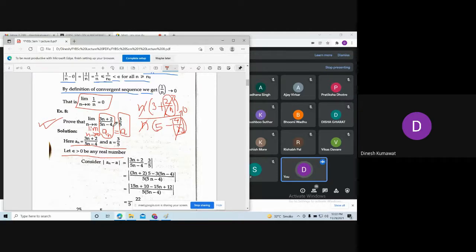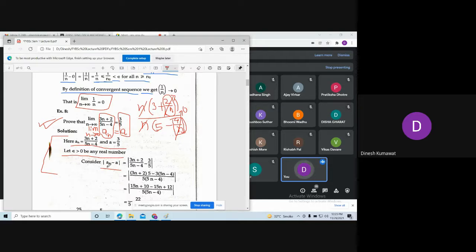Now our aim is to check. See, here we have already shown that this is converging towards 3 by 5. So now we are going to prove the same thing using the definition of convergence. For that, what do we want? We want this modulus to be less than epsilon. That is our aim. So let us first try to simplify this modulus and see how we are going to get this modulus to be less than epsilon.